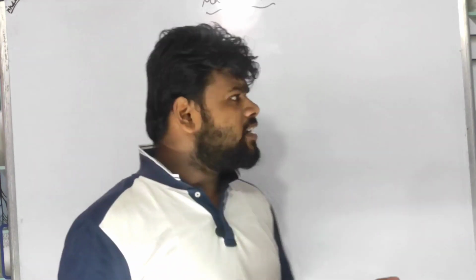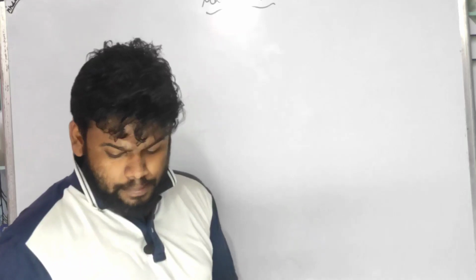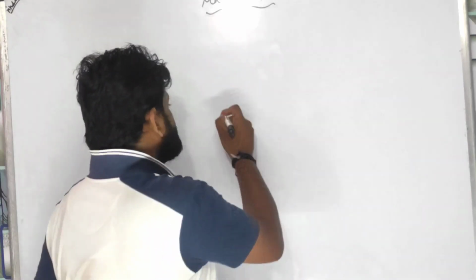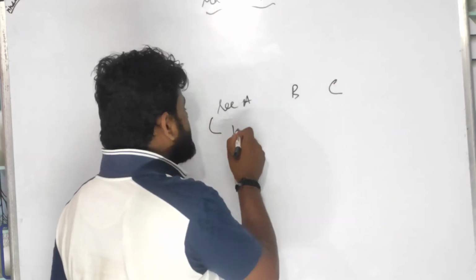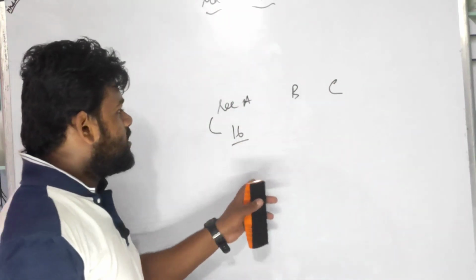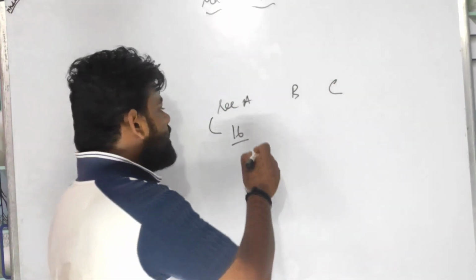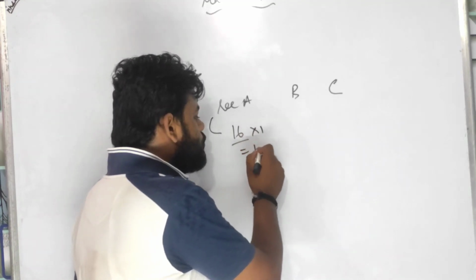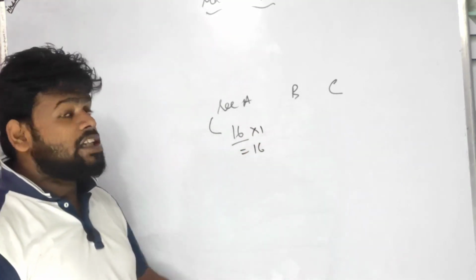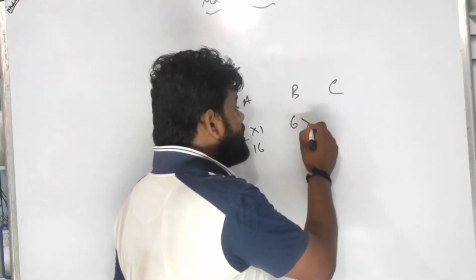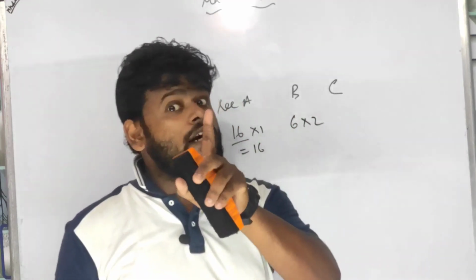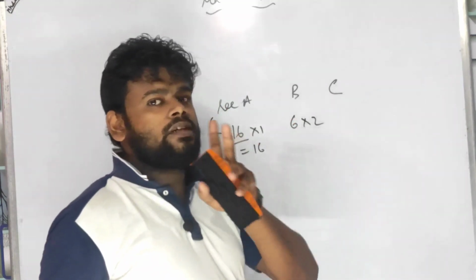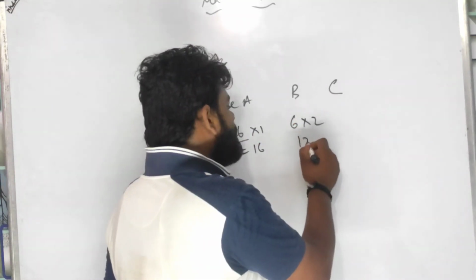Mathematics is divided into three sections: section A, section B, and section C. In section A you will get 16 questions, each carrying 1 mark, which is equivalent to 16 marks. In section B you will get 6 questions, each carrying 2 marks. Everything is an MCQ, but the weightage of one MCQ will be 2 marks each, which is 12 marks, children.